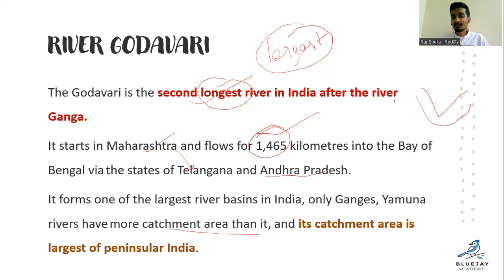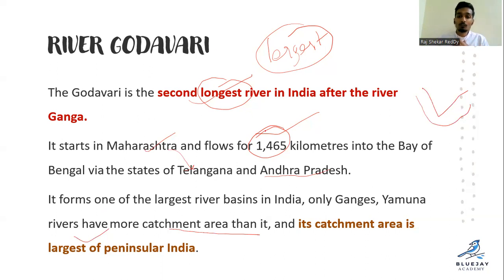That is why it is known as peninsular. What is peninsular? Clear? So it is one of the largest river basins in India. After Ganga and Yamuna, Godavari has the largest catchment area.